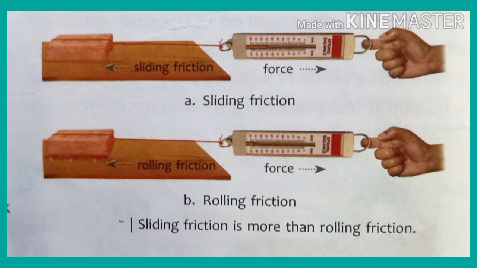When a wheel, a sphere or a cylinder rolls over a surface without slipping, the opposing force is known as rolling friction.